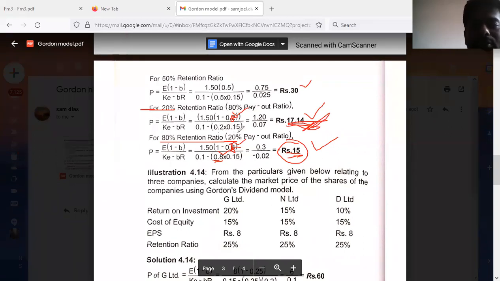This one is right. So here they must take 0.8, which is the 80% payout ratio. Here 0.2, instead of 0.8. So both the figures will change. Kindly do the calculations. So this is about the explanation of the solution.